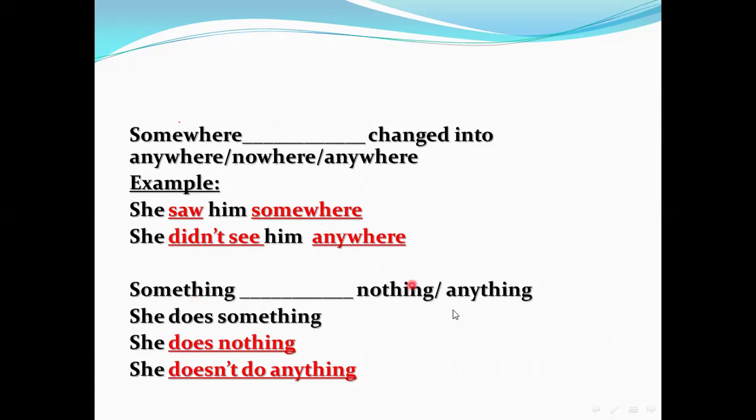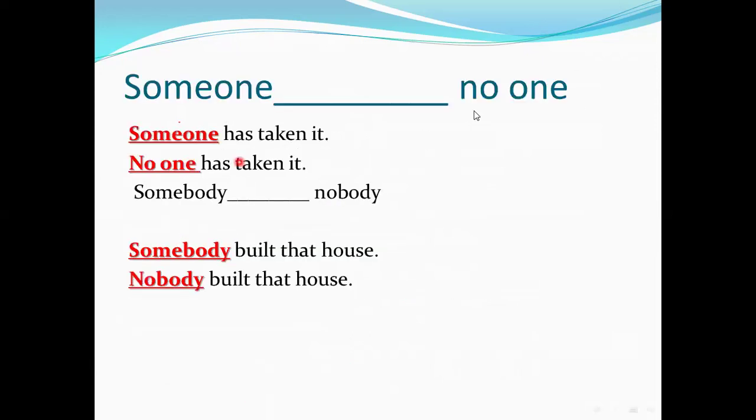Something, nothing, something, change it into nothing, anything, like she does something. She does nothing. She doesn't do anything. Someone, change it into no one. Someone has taken it. No one has taken it. So I change it here. Someone, but no one in the negative form. Somebody, nobody.